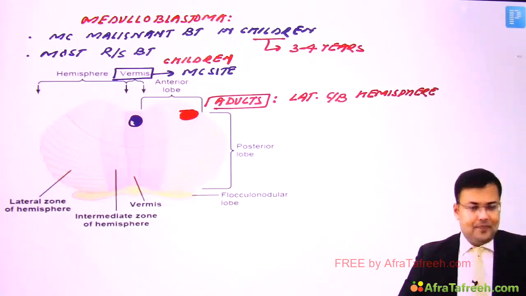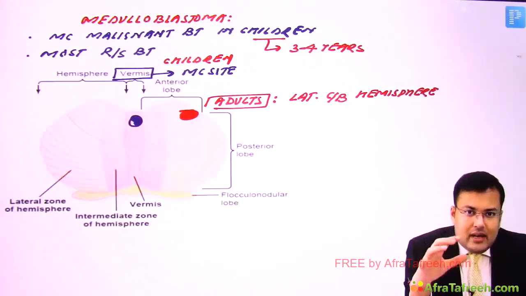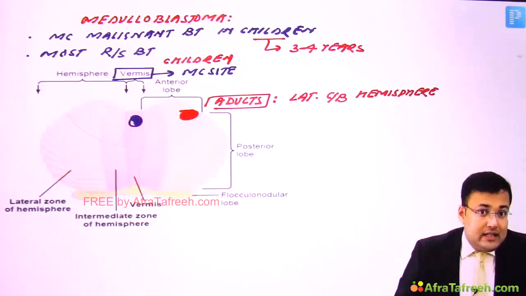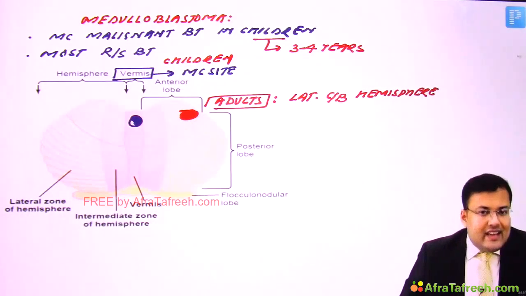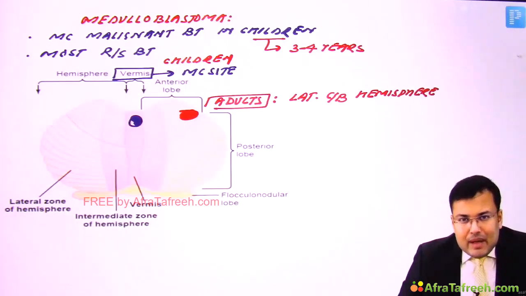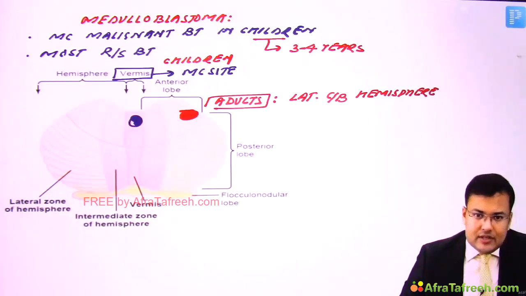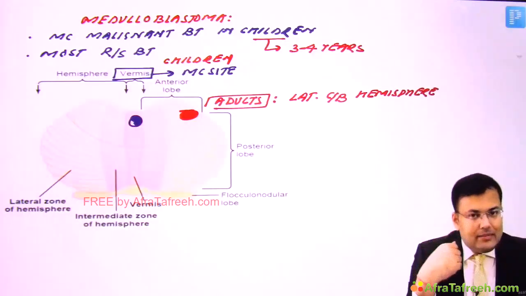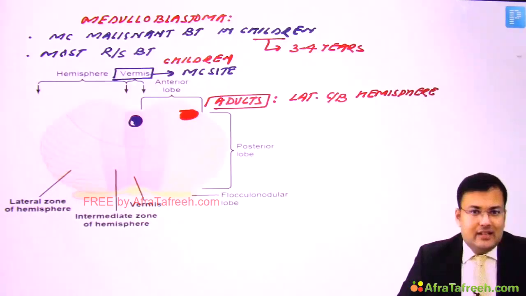Now see the problems. Generally in children, the most common site is vermis, and in children there is increased intracranial tension. So what are the signs and symptoms in children? Signs and symptoms related to increased intracranial tension, like headache, papilledema, vomiting. And if you see the location of tumor in adults, it's in the lateral cerebellar hemisphere. So in adults there is ataxia and unilateral dysmetria.